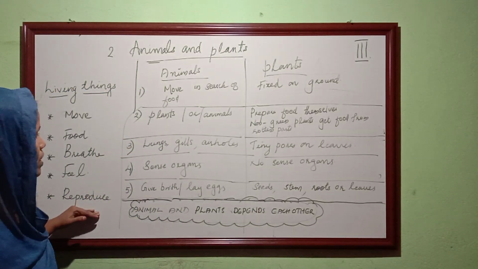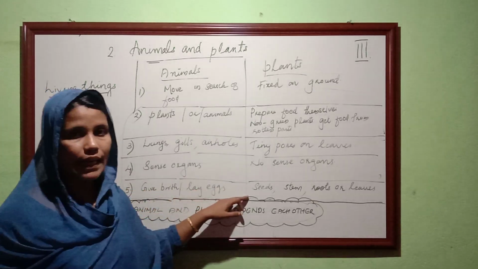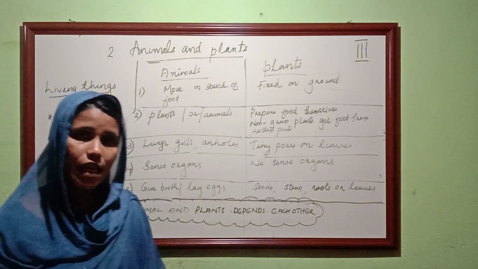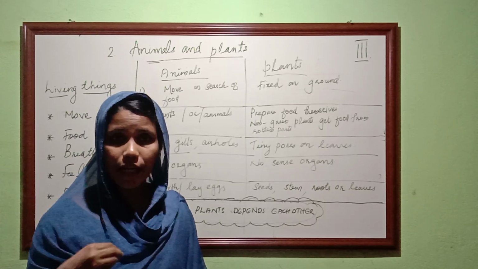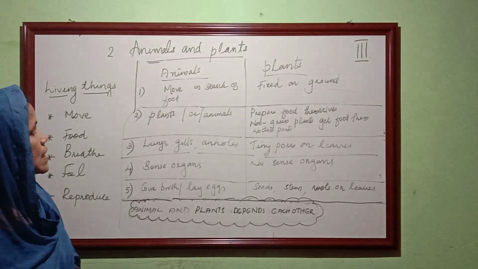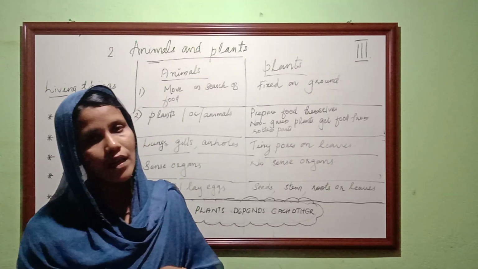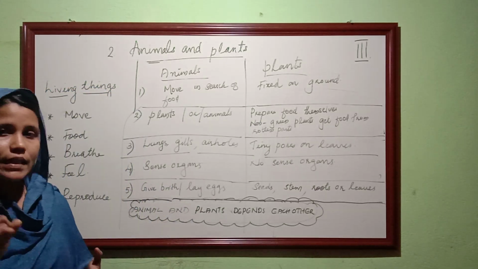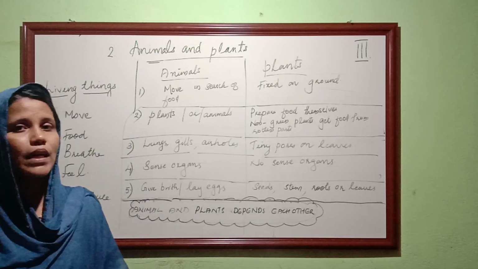And how they reproduce. Animals give birth to young ones or lay eggs, these are the two ways. But plants use seeds, stems, roots or leaves to get small baby plants. And we discussed how plants and animals are different in their movement, their food, their breathing system, their sense organs, that means their feeling, and also their reproduction.